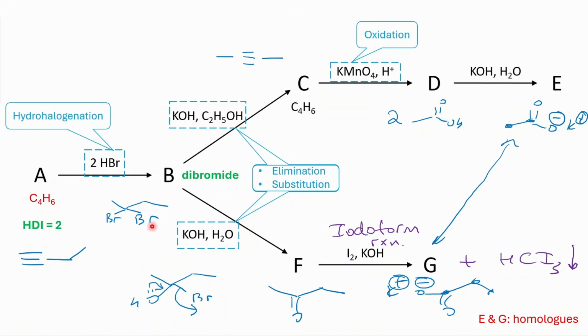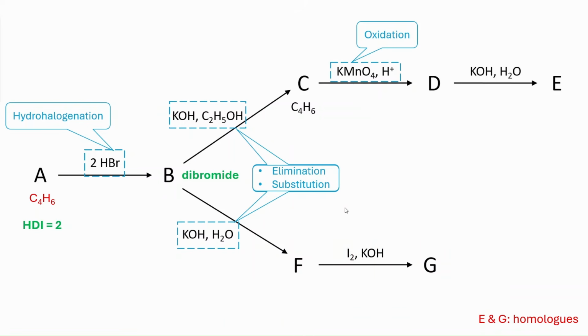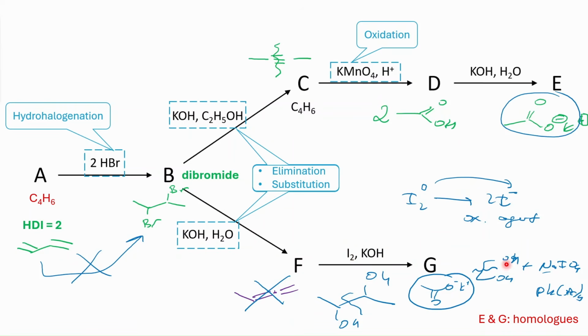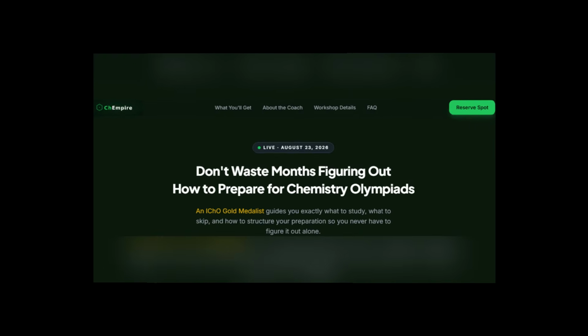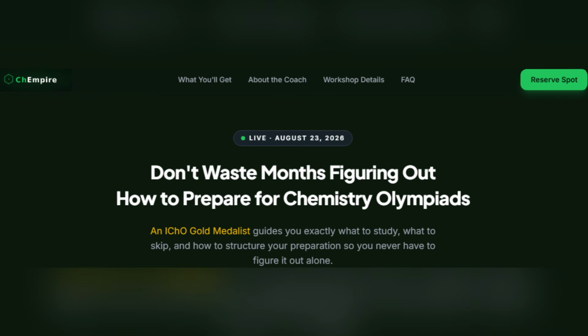Also, we learned about the case where we have a geminal dibromide under substitution conditions with OH minus as a nucleophile. We can actually get a ketone. And along the way, when we explored those alternative pathways, we also learned that vicinal diols can be subject to oxidation, and we can cleave the carbon-carbon bond. And this is the end of the problem.